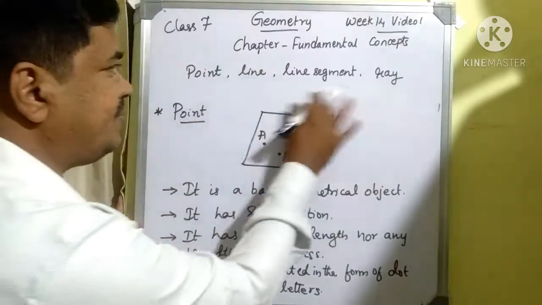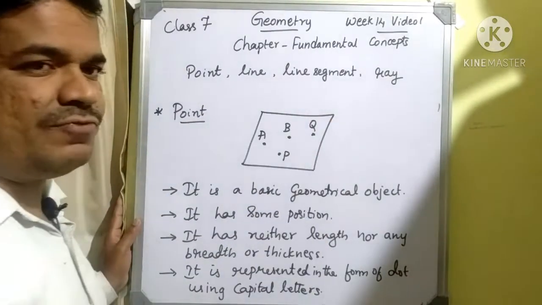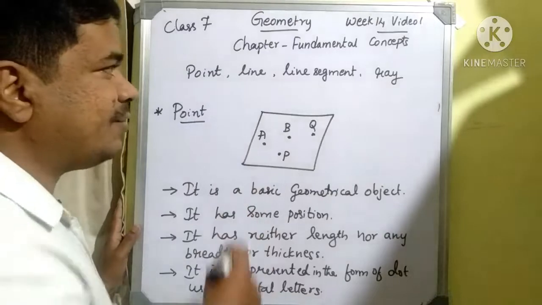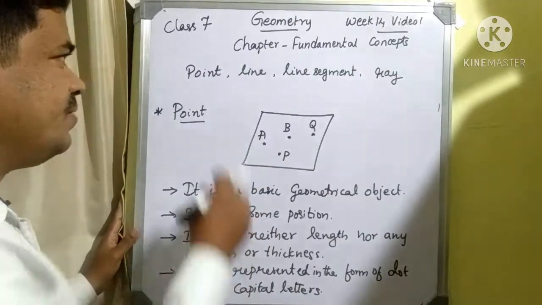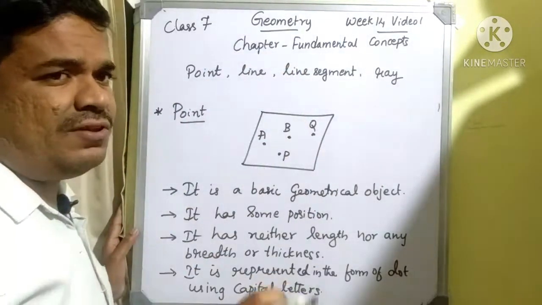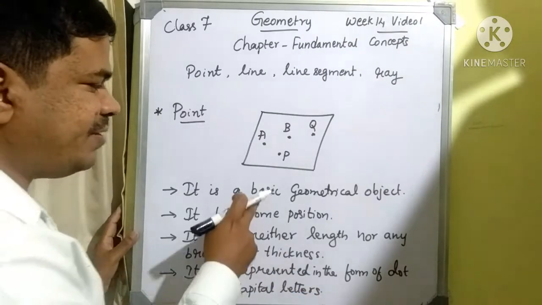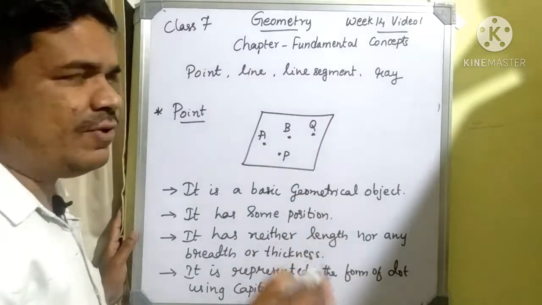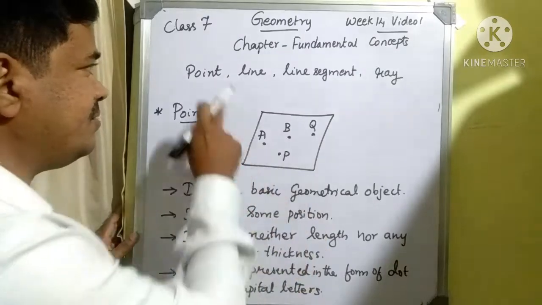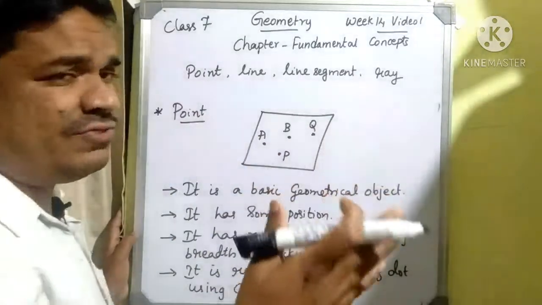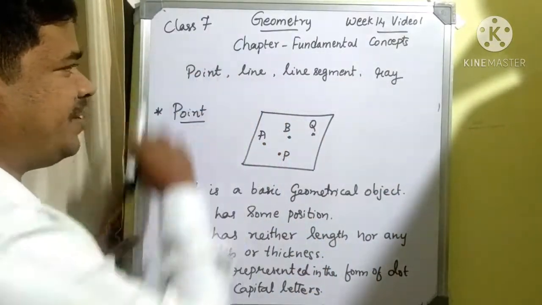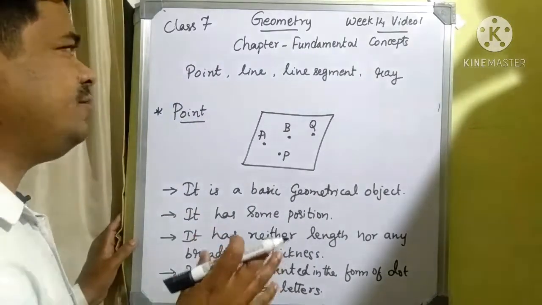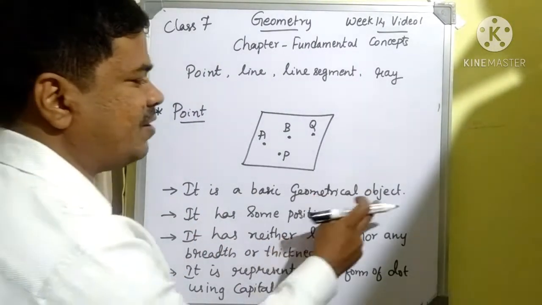And then first in this chapter we shall study a few of the terms like point, line segment, ray. These are the basic things in geometry. That's why they have said basic geometrical objects. Whatever we are considering here, line segment, ray, and all those depend upon the concept of point. That's why it is called a basic geometrical object.